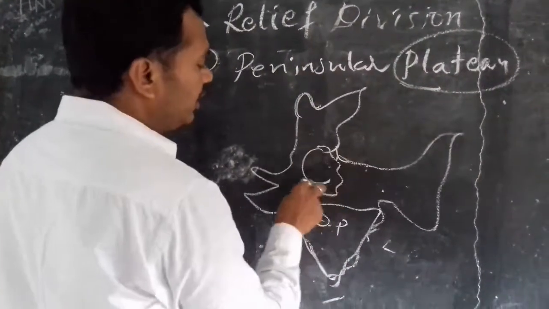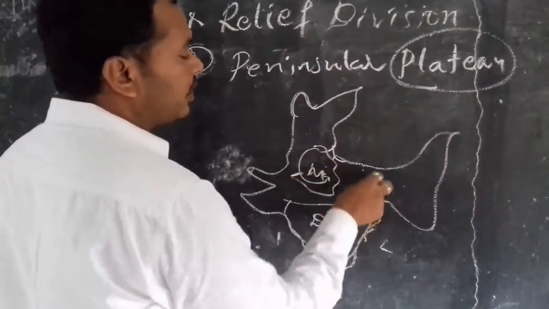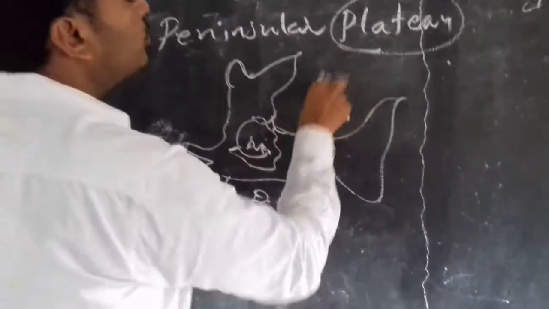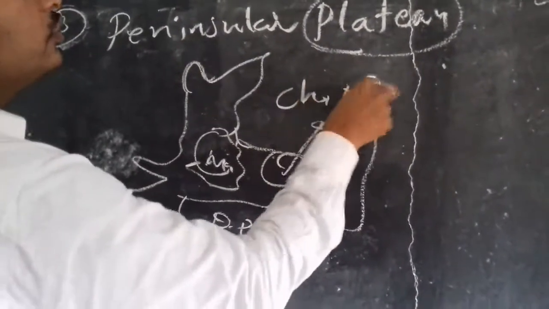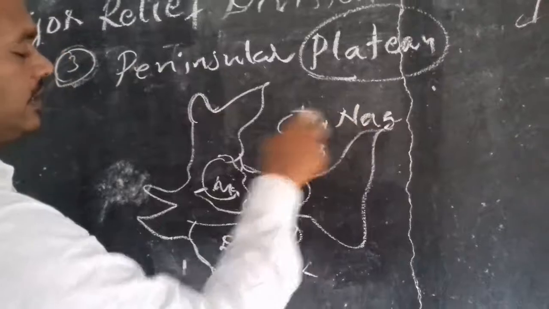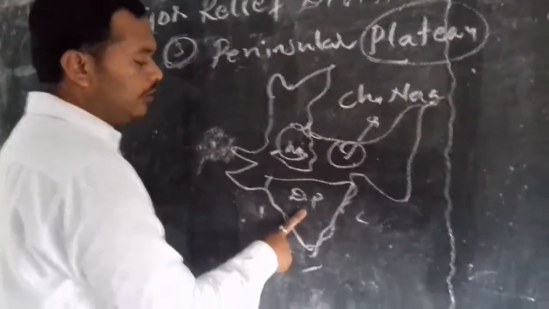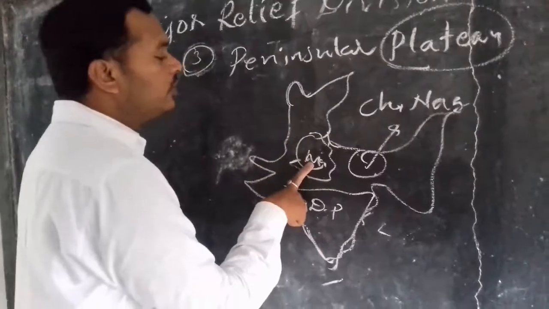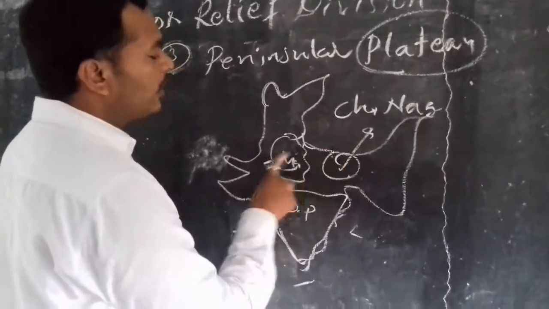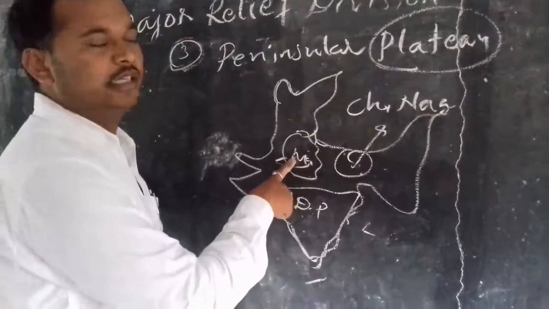In North India, the Malwa Plateau and the Chota Nagpur Plateau. In India we have these famous three plateaus: the Deccan Plateau in the south, and the Malwa Plateau and Chota Nagpur Plateau located in North India.